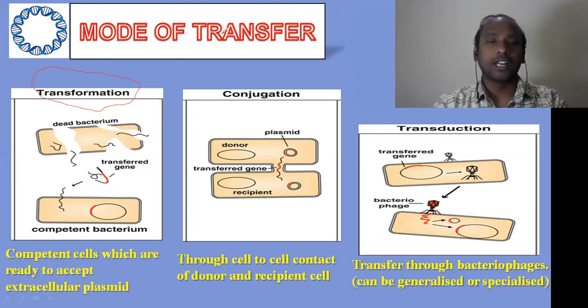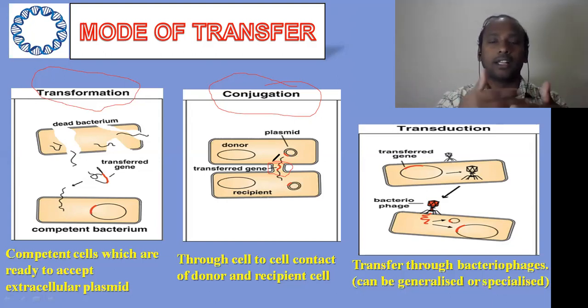And the second mode is conjugation. In conjugation, cell to cell contact is compulsory. So this is a physical contact. If you see the other 2 modes, there is no need for physical contact, but here the physical contact is compulsory. Here the donor bacteria will donate the plasmid to the recipient bacteria, right? This type of plasmid we call the F plasmid, which we already discussed in the previous slide.